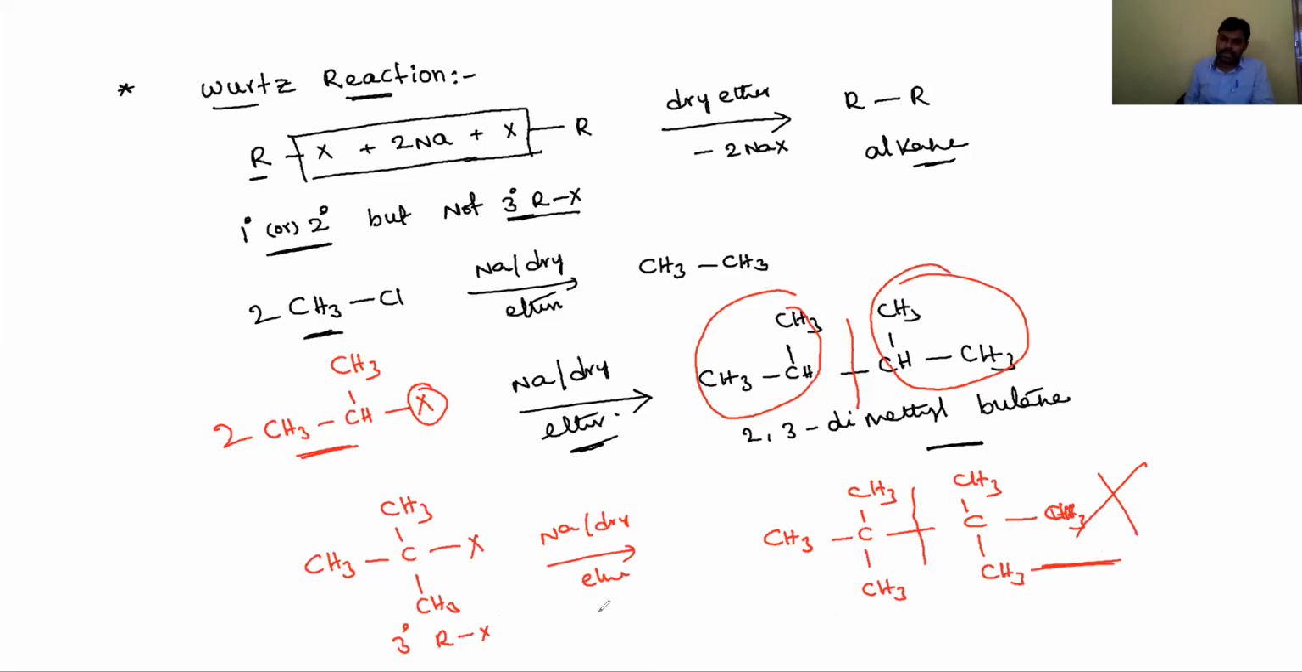What is the product? It undergoes elimination, dehydrohalogenation, loss of HX, and alkenes are the products that will form. So that's why in the Wurtz reaction only primary and secondary alkyl halides are involved, but not tertiary alkyl halides, and we can prepare only symmetrical alkanes, or alkanes with an even number of carbon atoms.